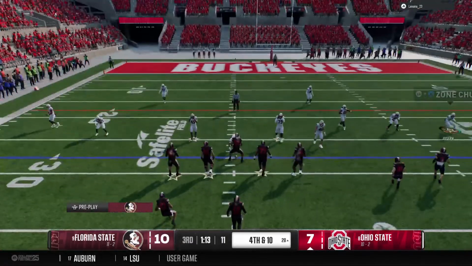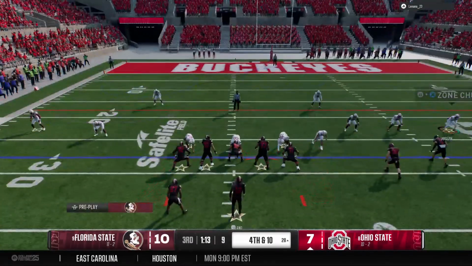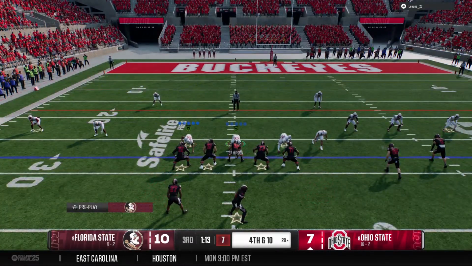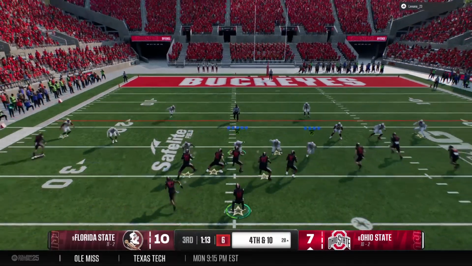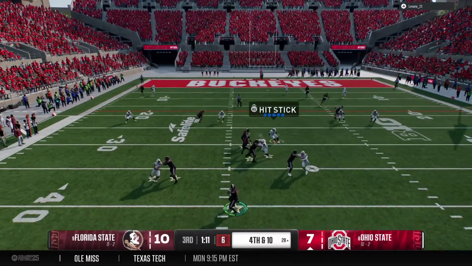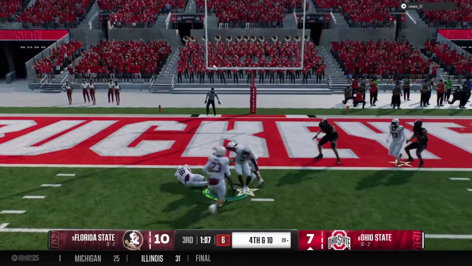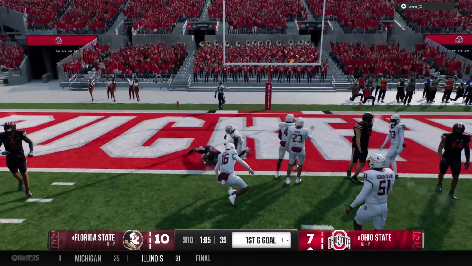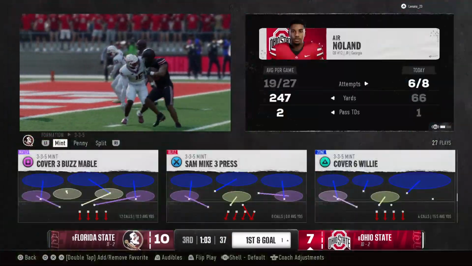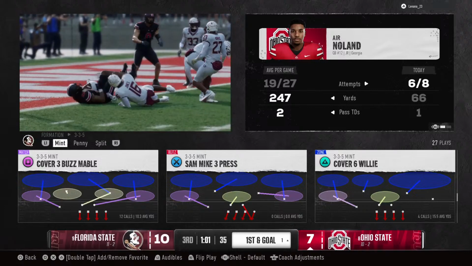Well, no surprise here. They're already 2 for 2 on 4th down. Try to make it 3 for 3 here. To throw, it's Nolan. Makes the throw across the middle of the field. He finds the running back for a 4th down catch. They finally tackle him down at the 1 after that catch and run.